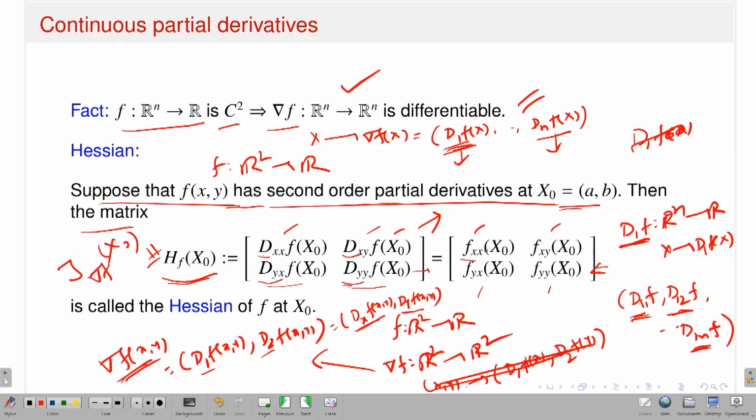So, fxx means what? That means the second order partial derivative del 2f by del x square. What is fxy? First you take the partial derivative with respect to the x variable, and then consider the partial derivative of the function fx with respect to the y variable. Similarly, fyx means what? You perform the partial derivative of f with respect to the y variable, and then you perform the partial derivative of the function fy with respect to the x variable, and similarly this one. So, that is for R2 to R.